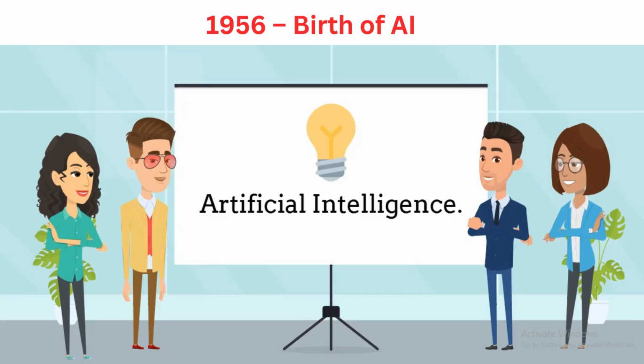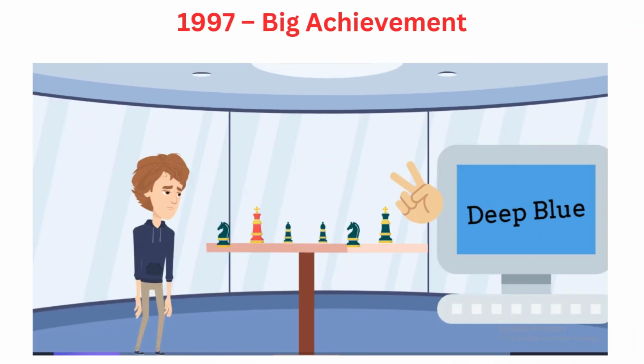1956, birth of AI. A meeting at Dartmouth College in the USA started the official field of artificial intelligence. They tried to make computers that could solve puzzles or play games. 1997 got a big achievement. A computer called Deep Blue beat the world champion in chess. This showed how smart computers could be.